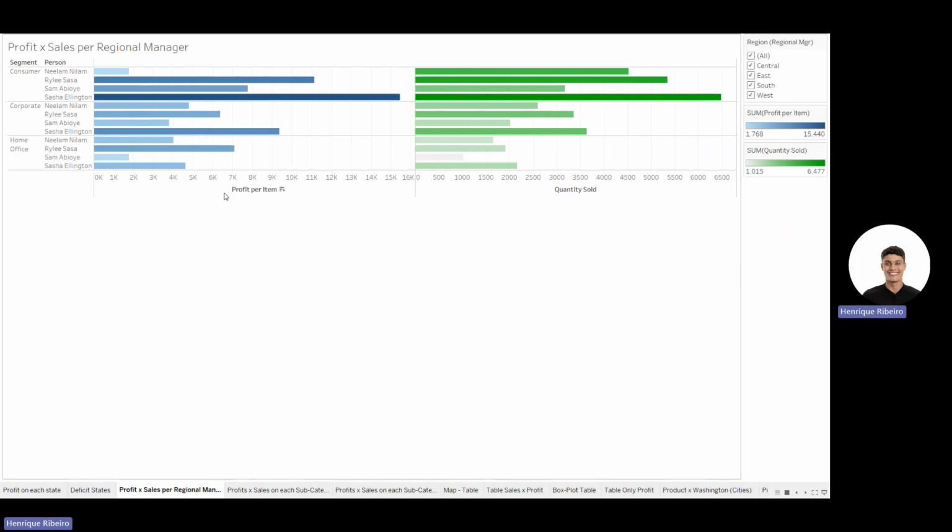I chose to take a closer look at the business segments the company was operating in, with a particular focus on the top performing regional managers. I observed that the consumer segment was the primary driver of success. The segment consistently outperformed the others, with regional managers achieving the highest profits and sales in this category, especially Sasha Ellington, because she had the most profit for the company and also the most quantity of sales.